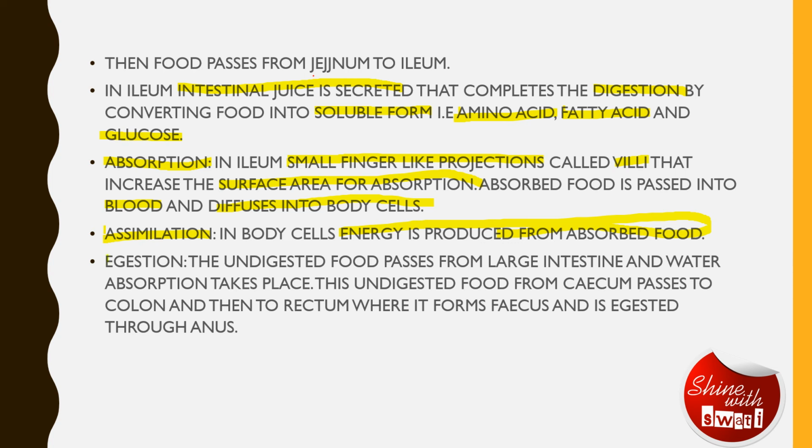Last is egestion, wherein the undigested food first of all passes into the large intestine. The remaining water is absorbed, and this undigested food passes from the cecum, which is one part of the large intestine, to the colon, which is another part of the large intestine, and finally to the rectum, where it is thrown out of the body in the form of feces through the anus, as we all know about it.